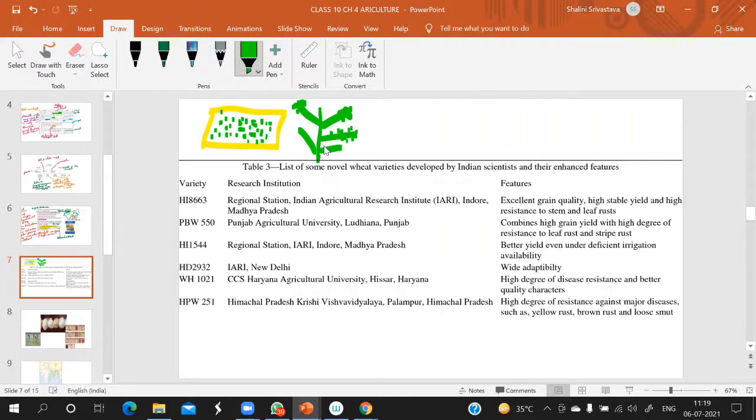This is not given in your book, but as you are in 10th D, this is some extra that I am giving to you. Now, better yield even under deficient irrigation availability. In Punjab, Punjab Agriculture University, Ludhiana, combines high grain yield with a high degree of resistance.